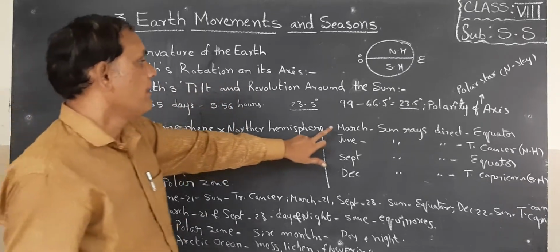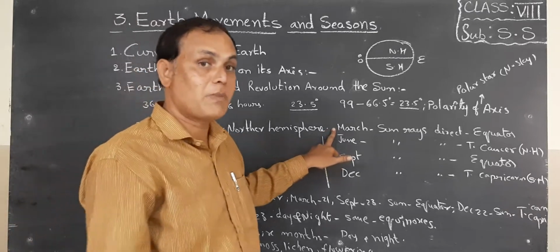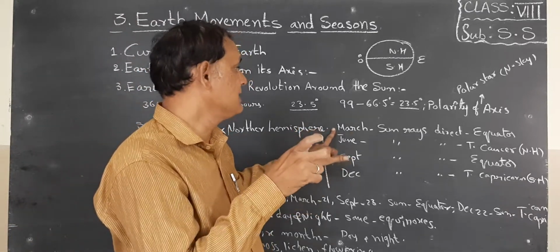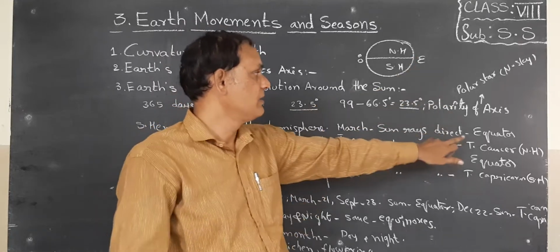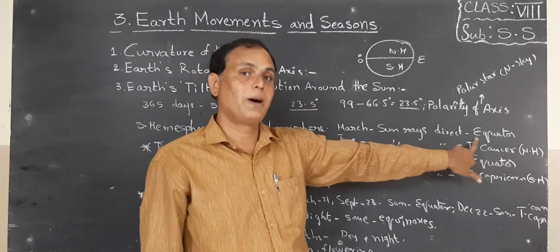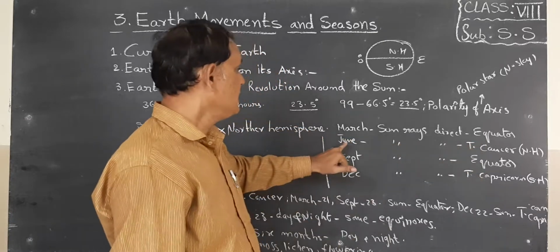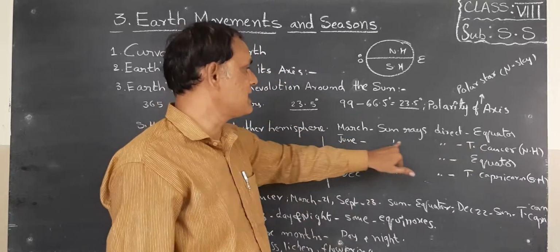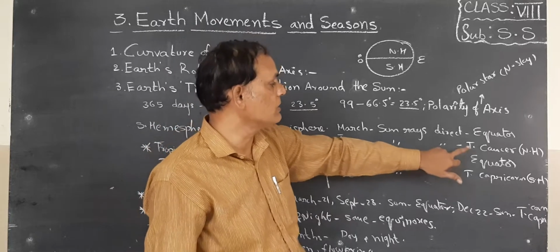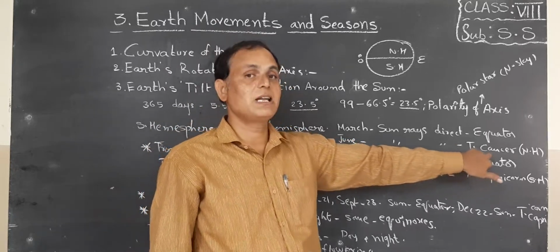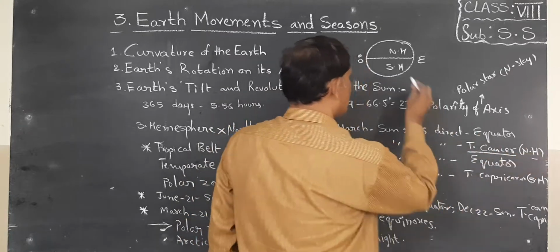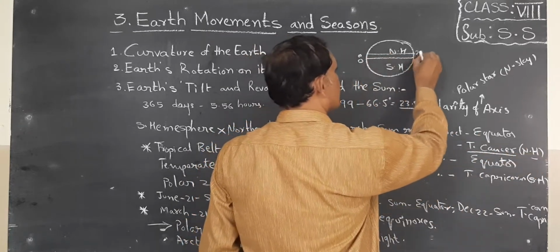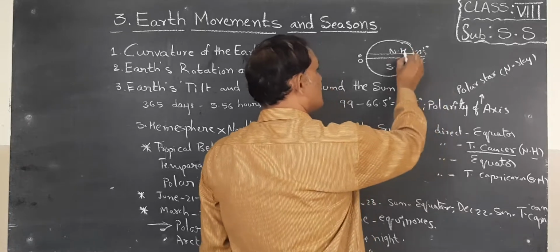Next, children, March month. In March month, what happened? The sun rays directly fall upon the equator. In which month, children? March month. Next one, in June month, the sun rays directly fall upon the Tropic of Cancer in the northern hemisphere. Actually, Tropic of Cancer is in the northern hemisphere. Now look, children, this is the Tropic of Cancer.